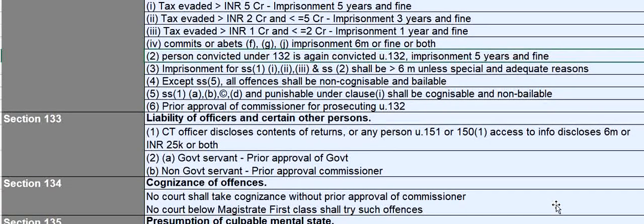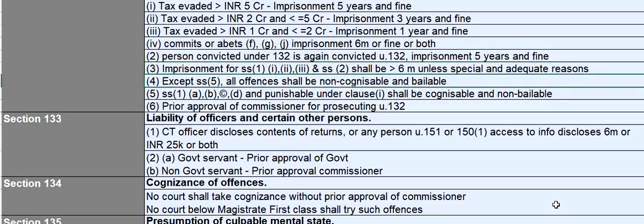If a person convicted under 132 is again convicted under section 132, then he will be punishable with an imprisonment of up to 5 years and fine. Imprisonment for subsection 1, clauses 1, 2 and 3 and subsection 2 shall not be less than 6 months unless there are special and adequate reasons. So when we are talking about imprisonment of 5 years, 3 years or 1 year, or imprisonment of 5 years for repeated offences, in all these cases the minimum imprisonment shall be 6 months at least.